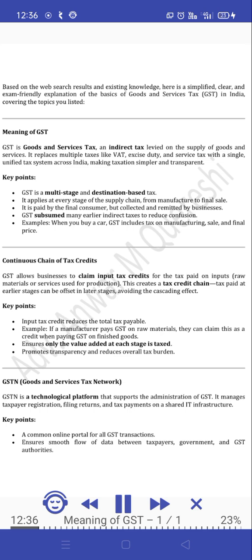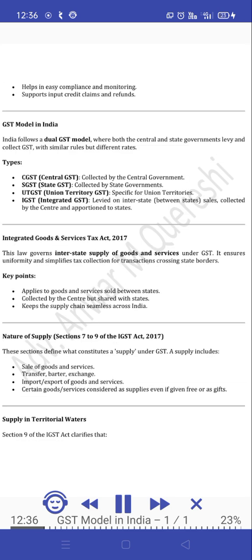It manages taxpayer registration, filing returns, and tax payments on a shared IT infrastructure. Key points: a common online portal for all GST transactions. Ensures smooth flow of data between taxpayers, government, and GST authorities. Helps in easy compliance and monitoring. Supports input credit claims and refunds.